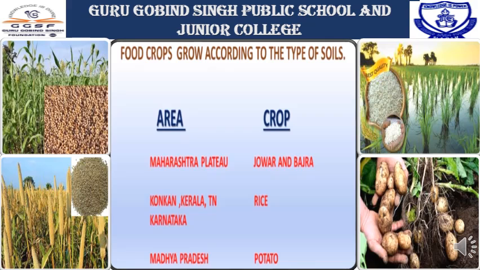So children, food crops, fruits and flowers are produced according to the type of soil. Food crops like jowar and bajra are produced in the Regur soil of the Maharashtra plateau, while soil in Konkan, Kerala, Tamil Nadu and Karnataka produces rice. In Madhya Pradesh, potato is cultivated in regions where the soil is well drained. So, children, the local agricultural produce determines the staple diet of the people.